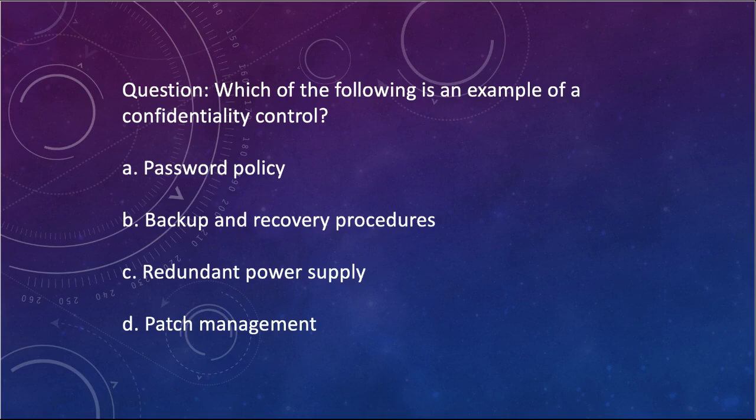Confidentiality controls are used to ensure that only authorized individuals have access to sensitive information. Examples of confidentiality controls include password policies, access controls, and encryption. Backup and recovery procedures, redundant power supply, and patch management are all examples of availability controls.